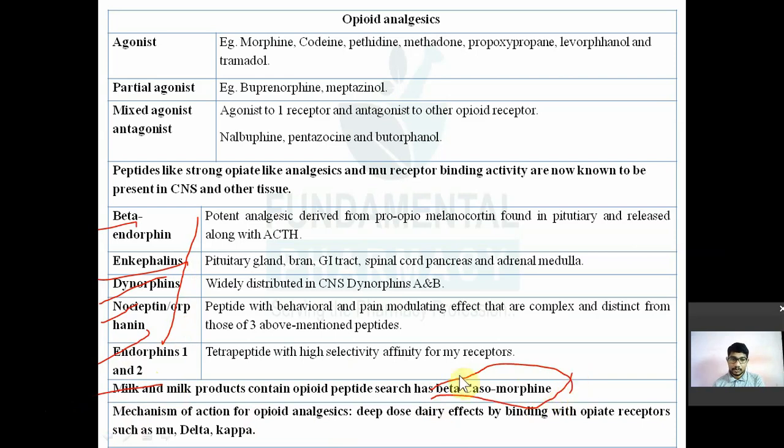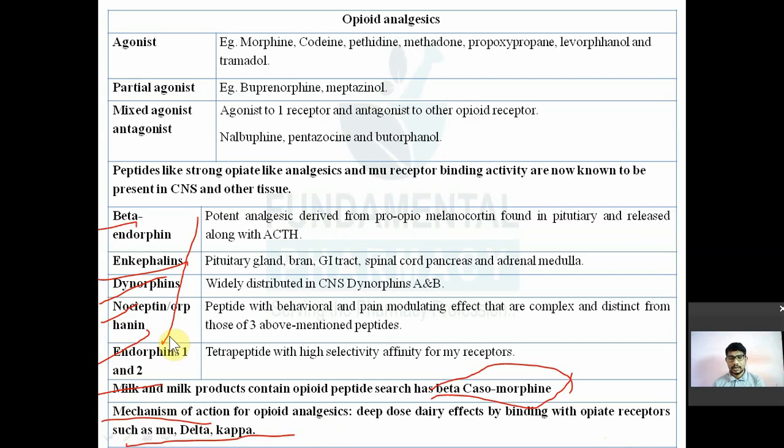Now, the mechanism of action of opioid analgesics. Depending upon the dose, they bind with different receptors known as mu, kappa and delta. These are known as opioid receptors. Opioid analgesics interact with these receptors.